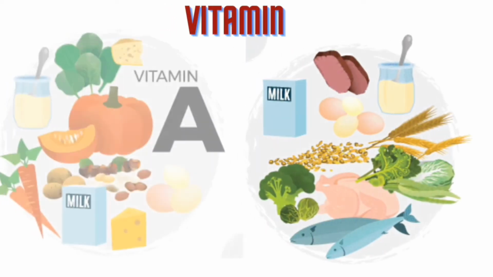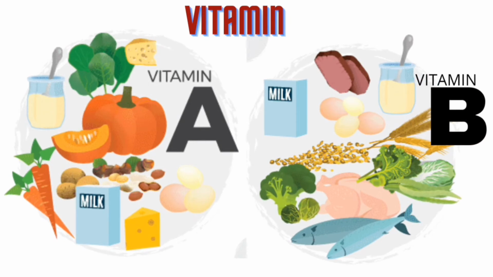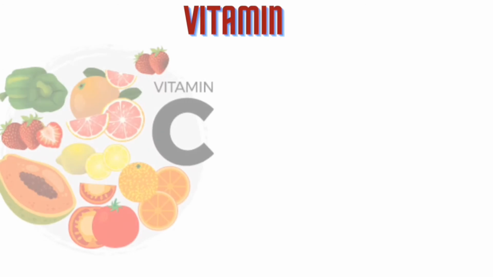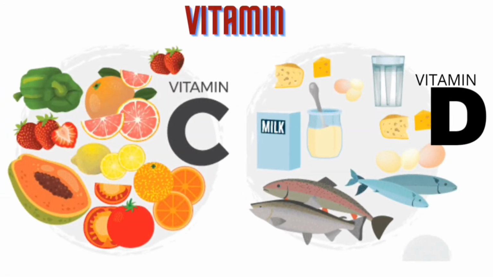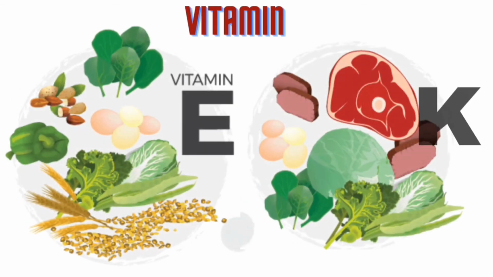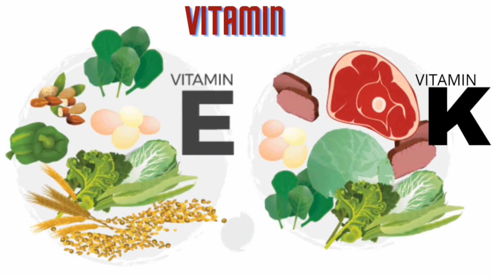Carrot, sweet potato, pumpkin, dairy product, spinach are rich in vitamin A. Meat, fish, milk, eggs, whole grains are rich in vitamin B. Papaya, capsicum, tomato, strawberries and citrus fruits are rich in vitamin C. Dairy products, eggs, fish are rich in vitamin D. Almonds, egg yolk, spinach, capsicum, turnip, whole grain, whole wheat are rich in vitamin E. Turnip, spinach, cabbage, egg, meat are rich in vitamin K.